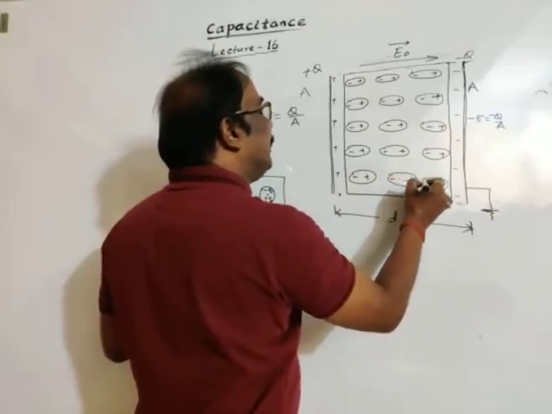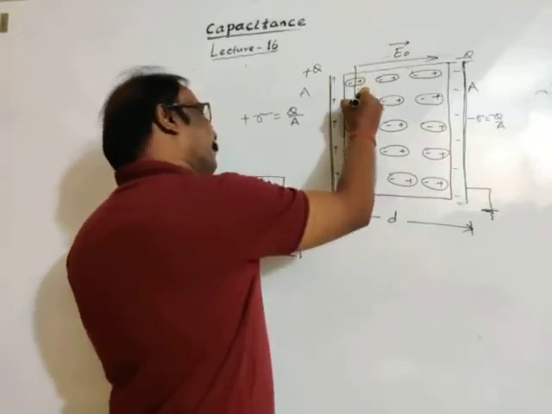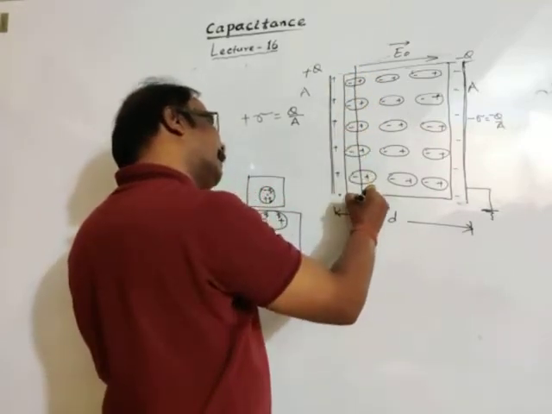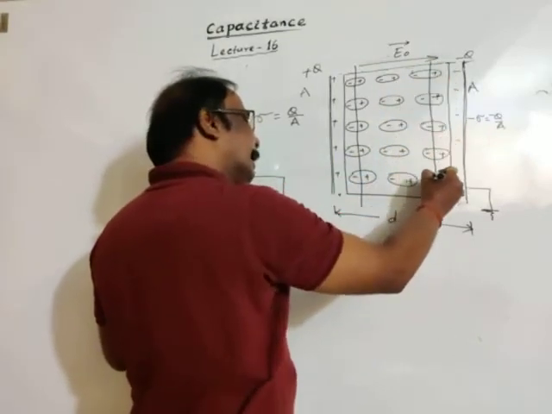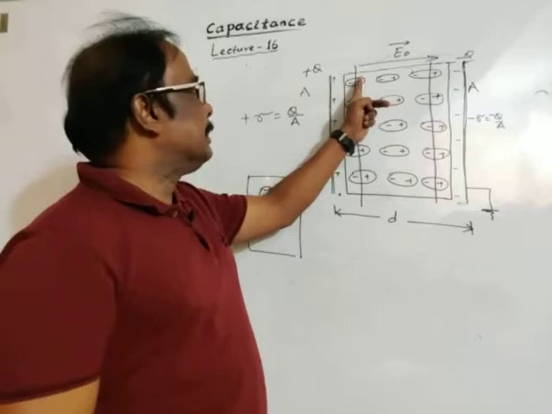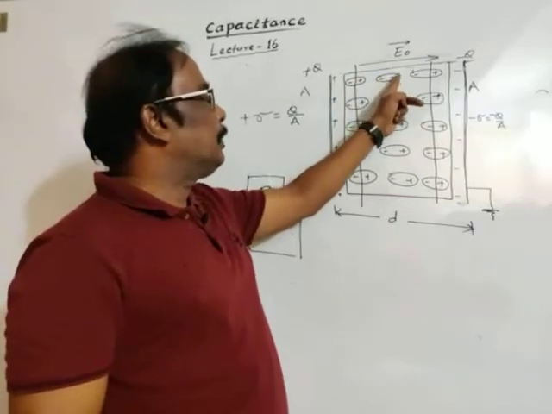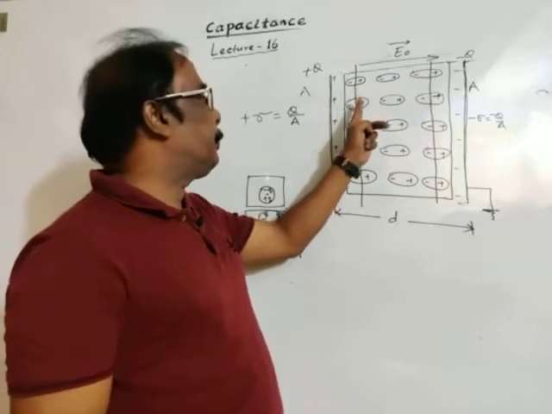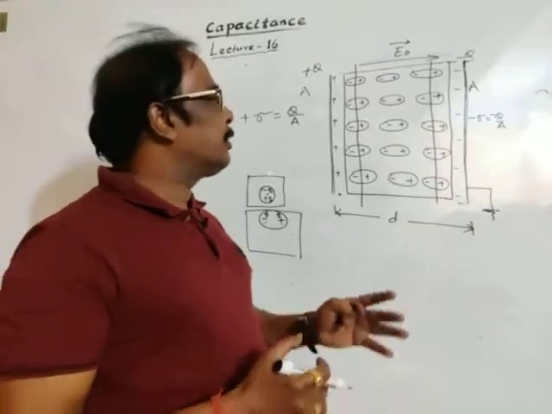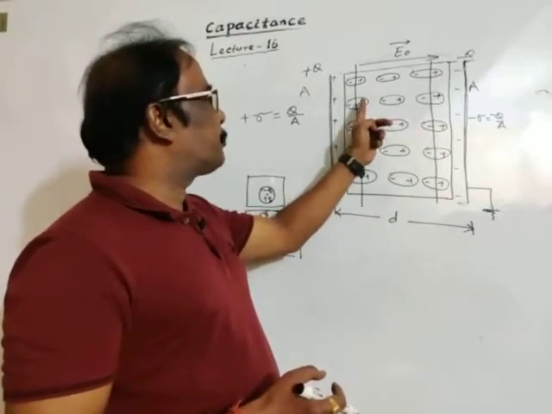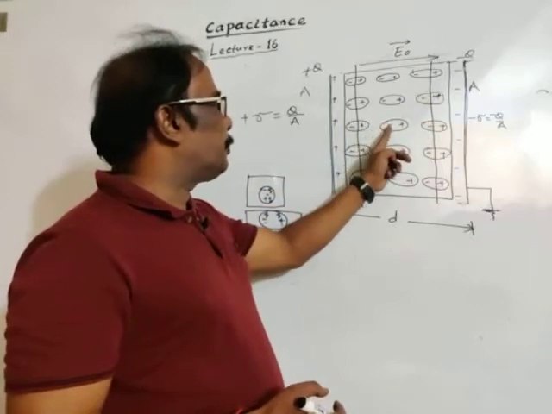All these we have already discussed. As we have discussed in dielectric polarization, this positive and negative resulting charge is 0, this positive and negative resulting charge is 0, and this positive and negative resulting charge is 0. Charge is scalar, thus the algebraic sum of positive and negative charge, plus q minus q, is 0.